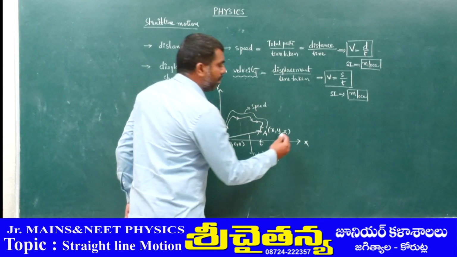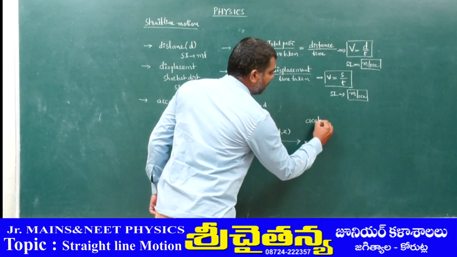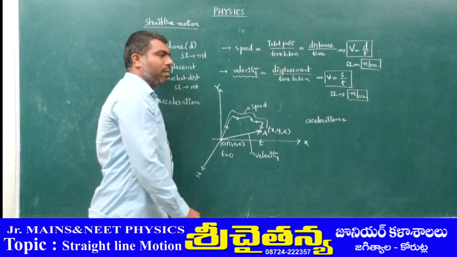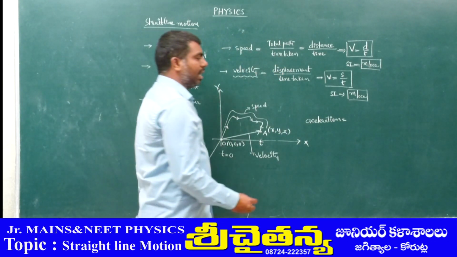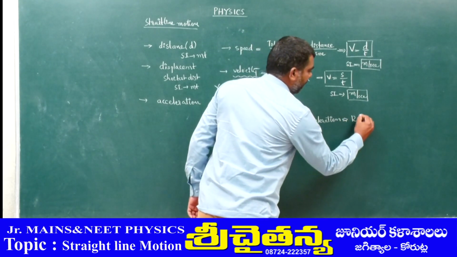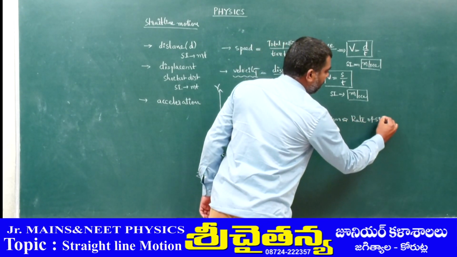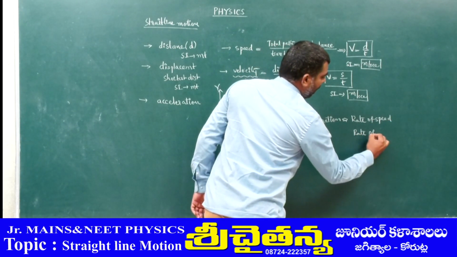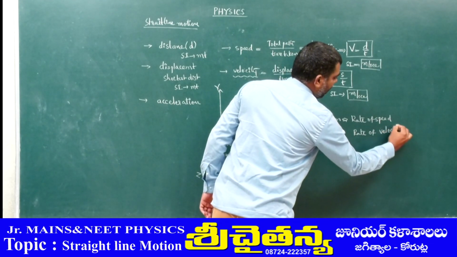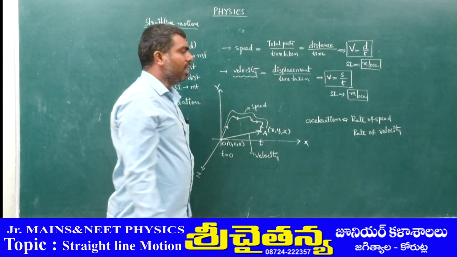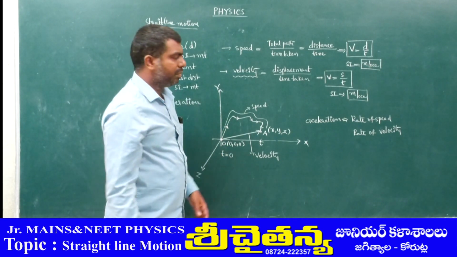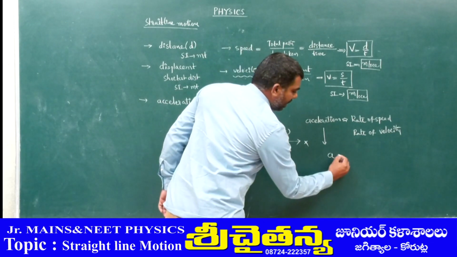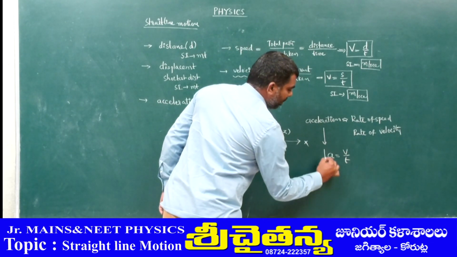The simplest and common definition for acceleration is the rate of speed or rate of velocity. Here I am writing rate of speed, or directly we can write rate of velocity. Rate of velocity means velocity by time, rate of speed means speed by time. So acceleration is indicated with the small a. We can write directly v upon time.